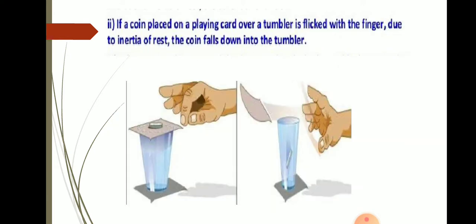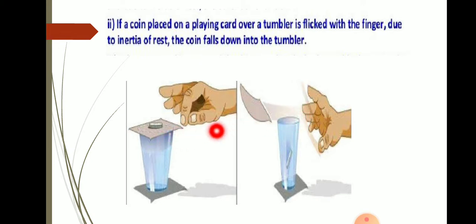In the same way, you may have played this: a coin is placed on a playing card over a tumbler. When the card is flicked, when force is applied on it, due to inertia of rest the coin falls down into the tumbler and the playing card flies off.